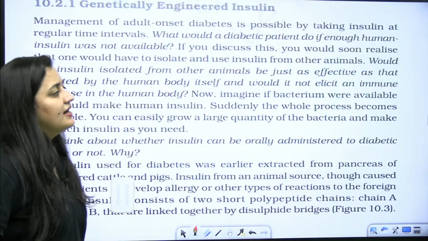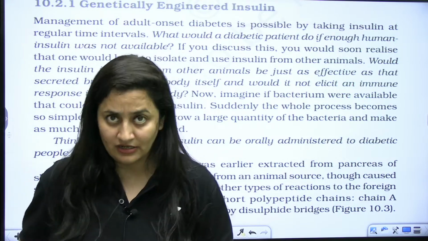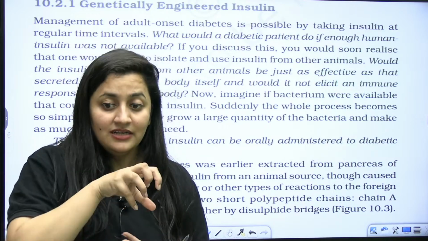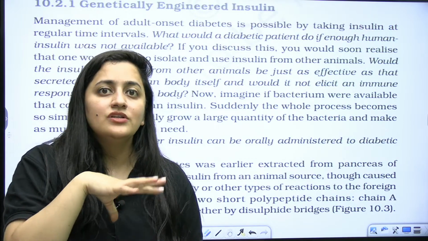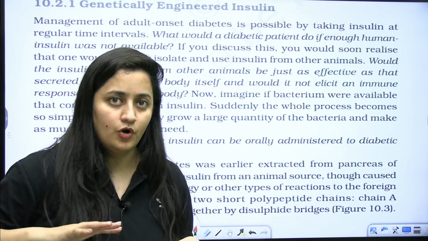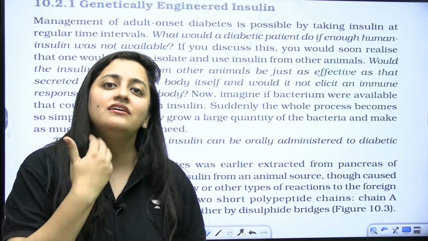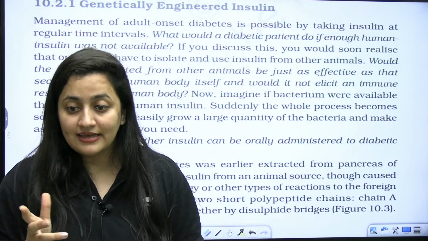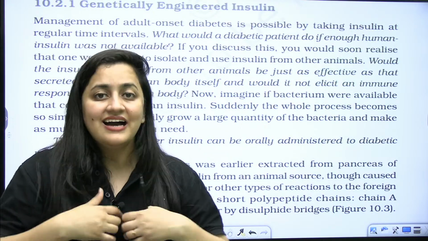Okay, so what am I saying, that when genetically engineered insulin was not available, at that time pigs used to be slaughtered, which is unethical. And when pigs were slaughtered, they used to take insulin from their pancreas, and that insulin is not even good for everyone. Sometimes it is allergic. We are taking insulin from an animal body, so it's not mandatory that insulin will provide 100% results. Sometimes it is allergic to some people. So many issues were there. And above all, the worst thing is that we are slaughtering another animal so that we can get a cure, which is unethical, right?